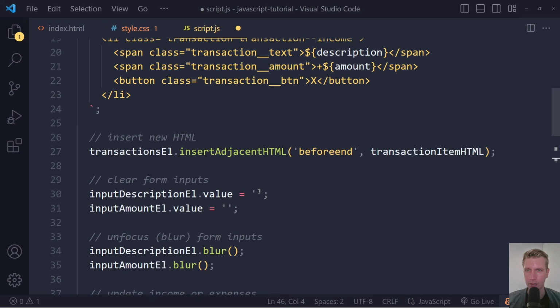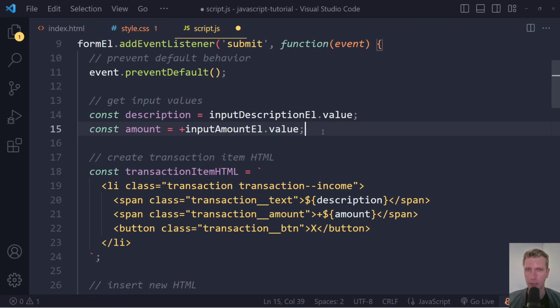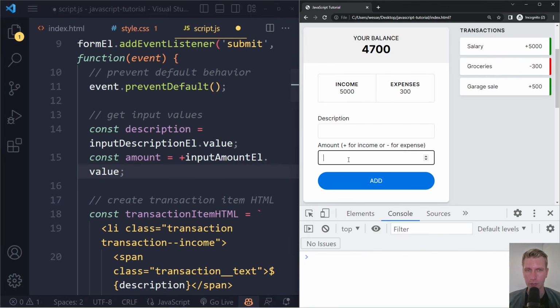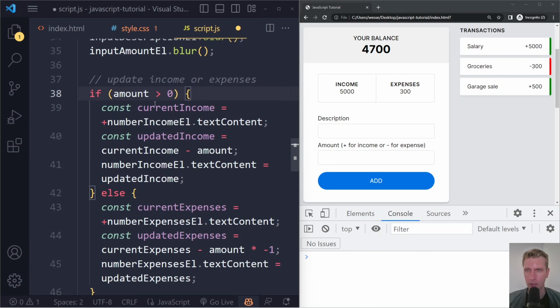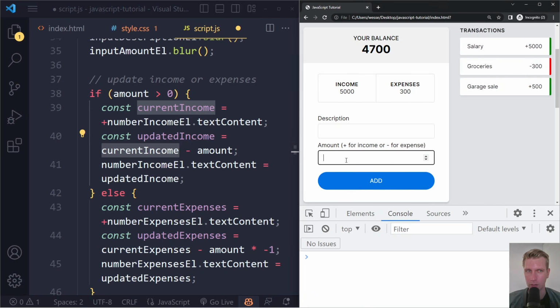So here, let's see, here we still get the amount, right? So we are getting the amount that the user input here, right? That's what we store in amount here. But then later we can still use that variable, right? So if it's a positive number, we can take the current income. That's what we do here. I take the current income, calculate the updated income, and that's actually a plus. It should be, and this time it should be a plus, right? So here we take the current income plus whatever the user added here, right?